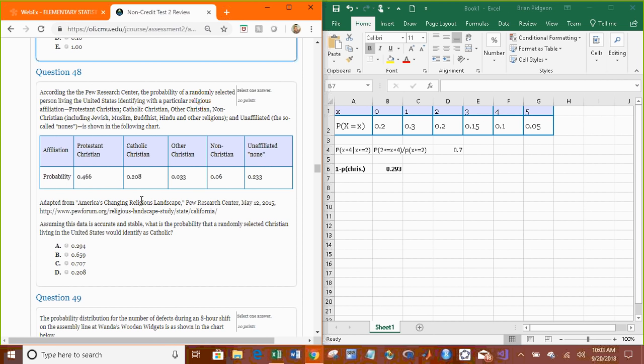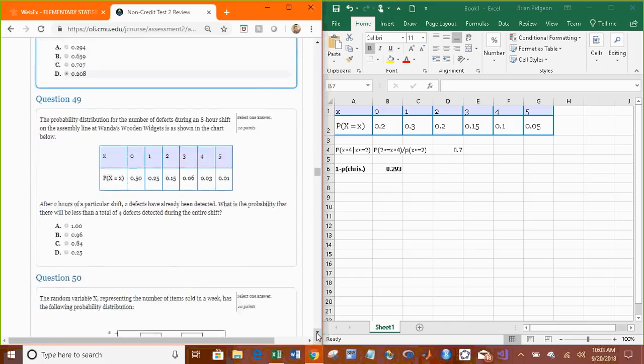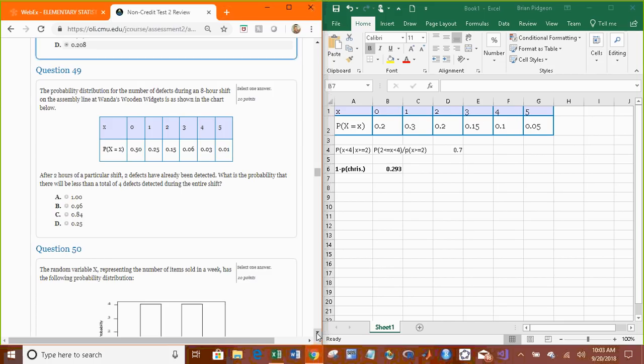Assuming the data is accurate and stable, what is the probability that a randomly selected Christian living in the United States identifies as Catholic? 0.208. And we've already done this question too. It's just a different way of rephrasing it. It's the exact same one that I typed here, so I'm not going to do that one. Because we have 2 already detected, so greater than or equal to 2, less than 4. Same thing.